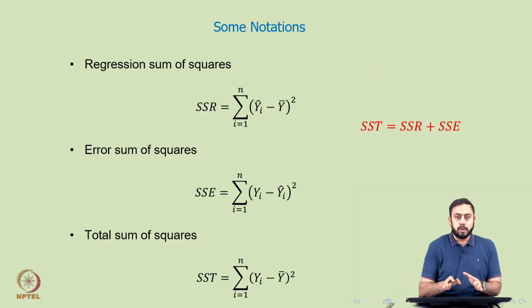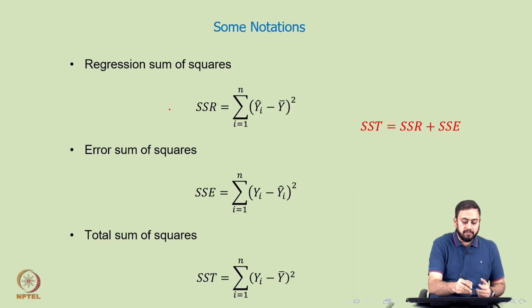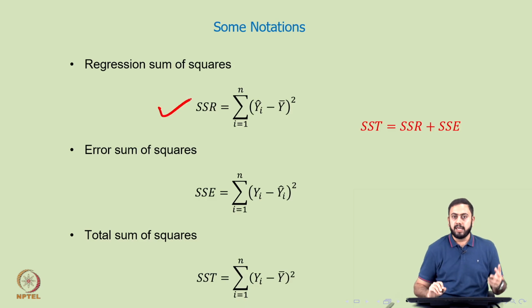Okay. So from the break in the equation we saw on the last slide, we get hold of a number of sum of squares ideas. To be more specific, we get hold of three such sum of squares ideas. On one hand, we have SSR. What do you mean by SSR? SSR is nothing but summation yi hat minus y bar whole square.